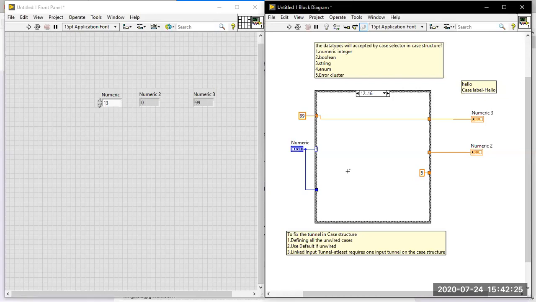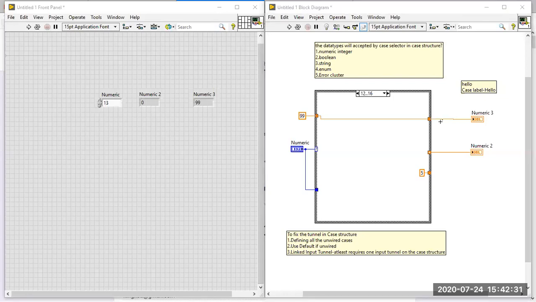How to fix the output tunnel? To fix the output tunnel, three methods are available. The first method is defining all the unwired cases. The second method is to use default if unwired. And the third one is linked input tunnel. Linked input tunnel requires at least one input tunnel.